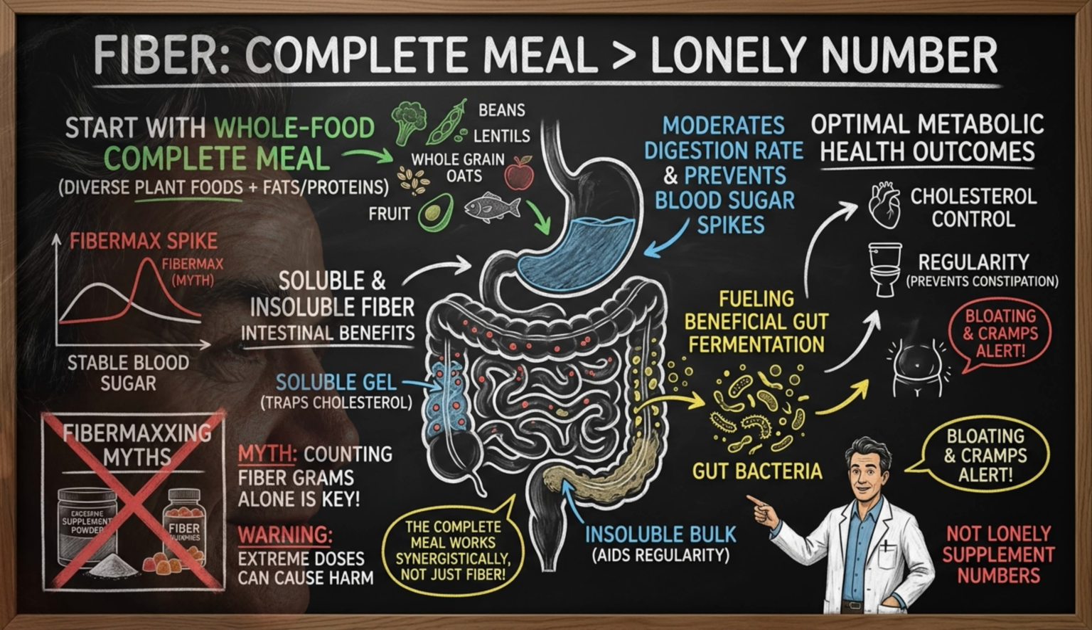A practical plate can be simple. Add vegetables. Include beans or lentils when tolerated. Choose whole grains where practical. Add fruit. Include protein and healthy fats. Fiber works best as part of a complete meal, not as a lonely number.